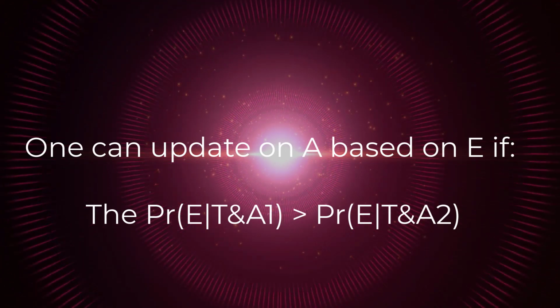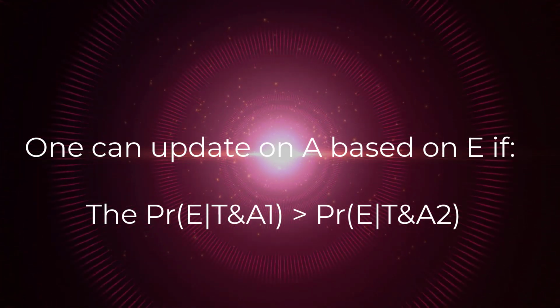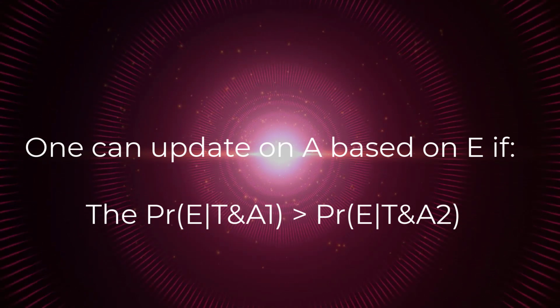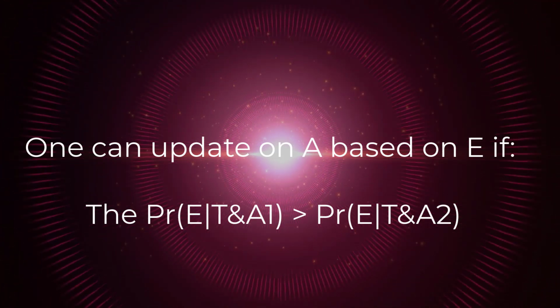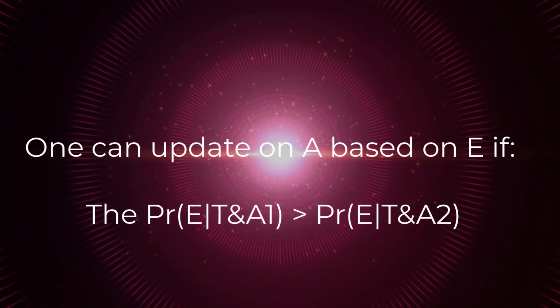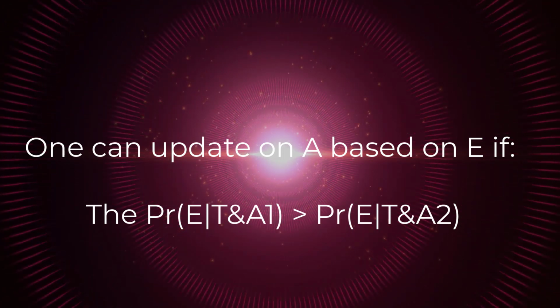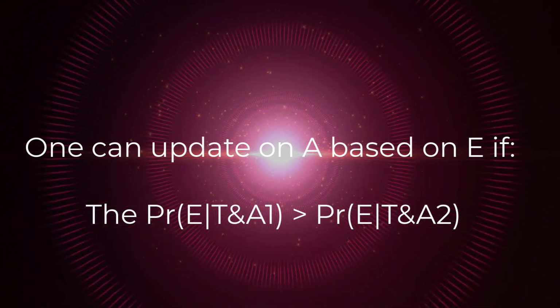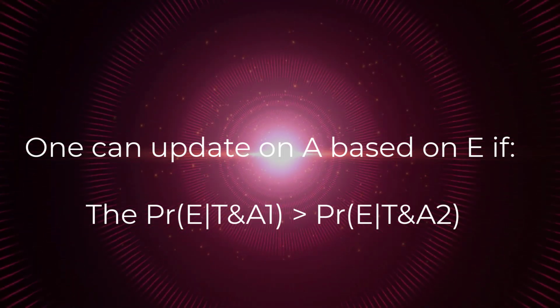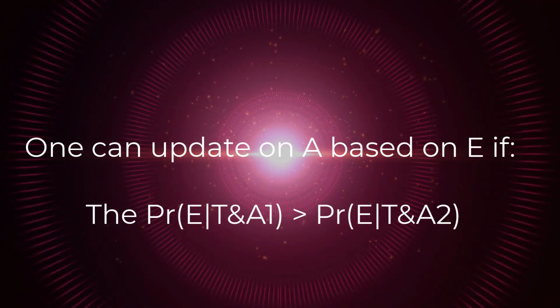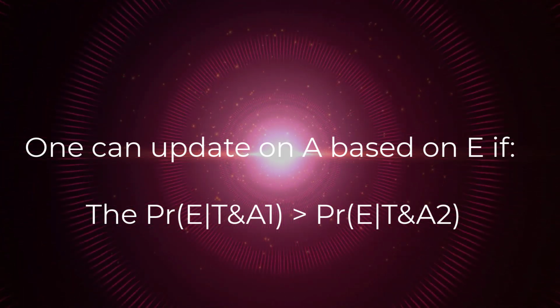One can update on A based on E if the probability of E conditional on T and A1 is greater than the probability of E conditional on T and A2. Now it depends on what we are updating on, but generally, as long as the theist follows the above rules, then they can always update their axiology, auxiliary assumptions, to account for the data.